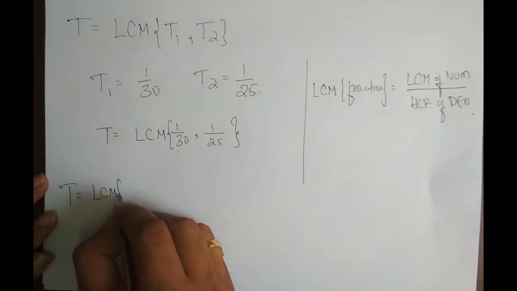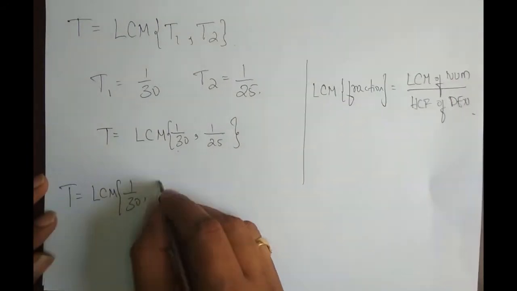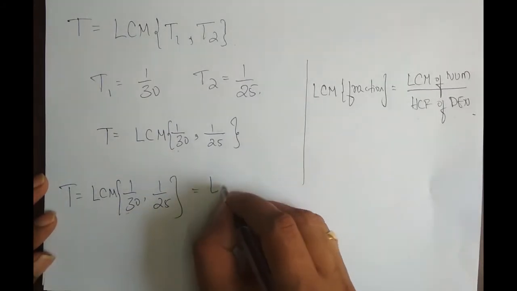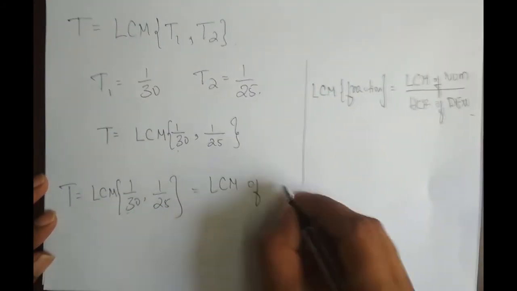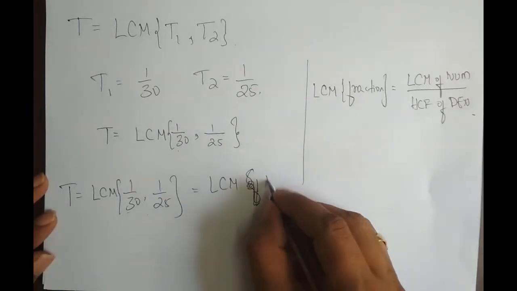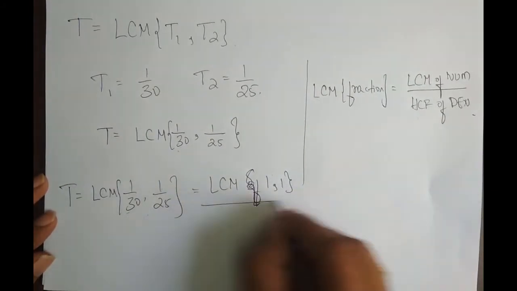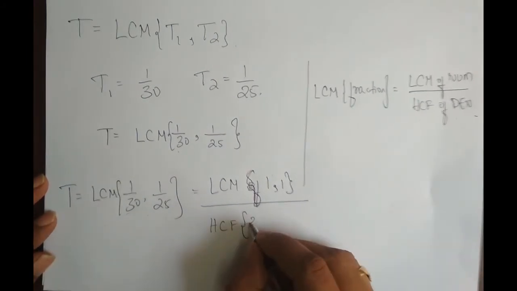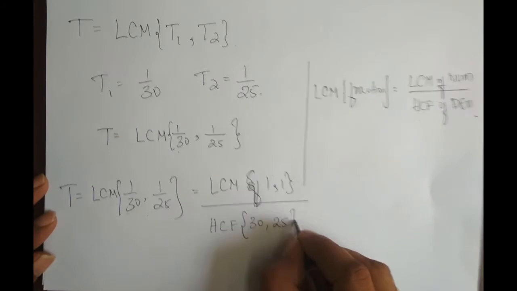LCM of 1 by 30, 1 by 25. Since these two are fractions, I can write it as LCM of numerator divided by HCF of denominator. The numerator is 1 and 1, and the denominator is 30 comma 25.